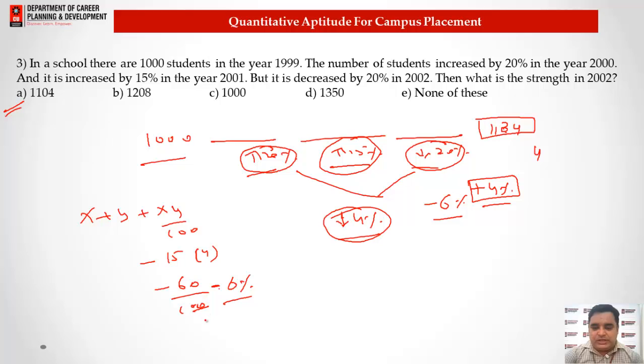But minus 0.6% means plus 0.4% we have, which gives you 4 as the unit digit of this answer. So we got the answer as 1104, option A. These types of tricks you can use to cut short the calculation.